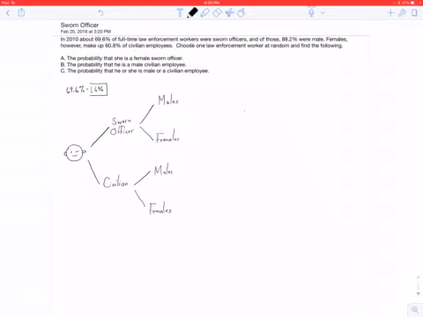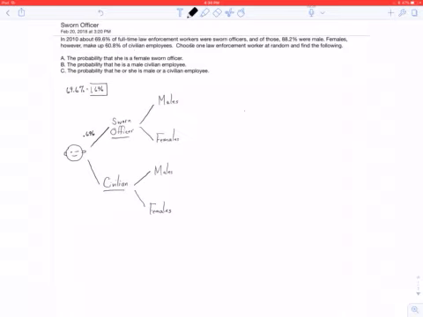All right, now, let's go back to the beginning. It says 69.6% of full-time law enforcement workers were sworn officers. So the probability of randomly selecting a person that's a sworn officer is 0.696. Now, they only give us these two categories, sworn officer or civilian employee.